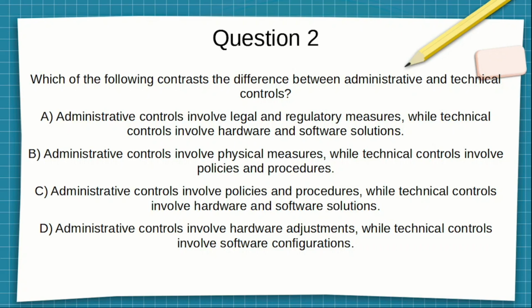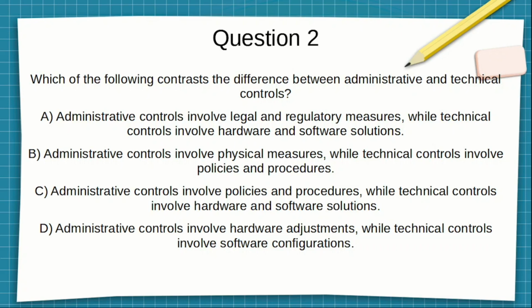C. Administrative controls involve policies and procedures, while technical controls involve hardware and software solutions. D. Administrative controls involve hardware adjustments, while technical controls involve software configurations. Pause the video, make your selection.